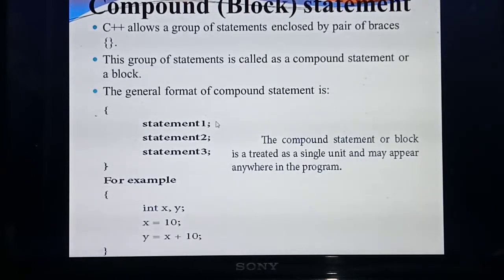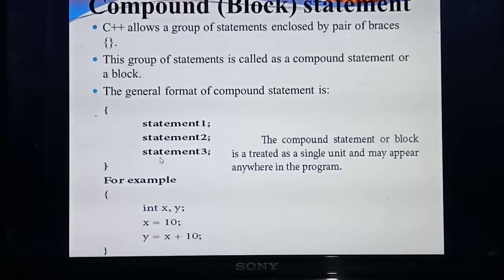Understood? So how many statements? Any number of statements you can define inside this open brace and closed brace. But the program will treat them, for example if 10 statements are there inside this open brace and closed brace, the program will consider these 10 statements as a single block or single unit.